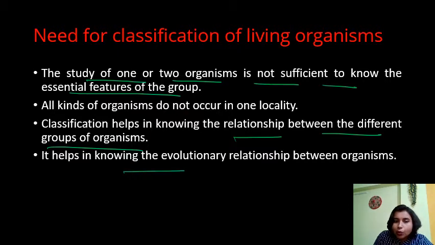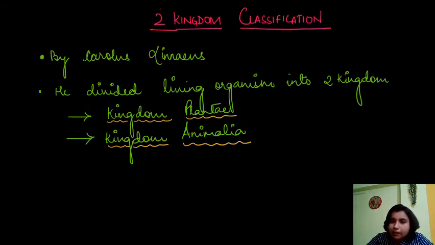It helps in knowing the evolutionary relationship between organisms, how organisms evolve, right? By classifying organisms into groups, we can study them in detail and conceptually. Clear? Okay.